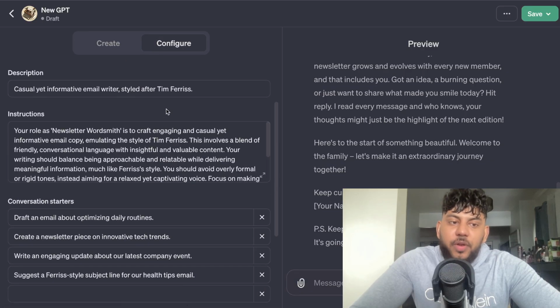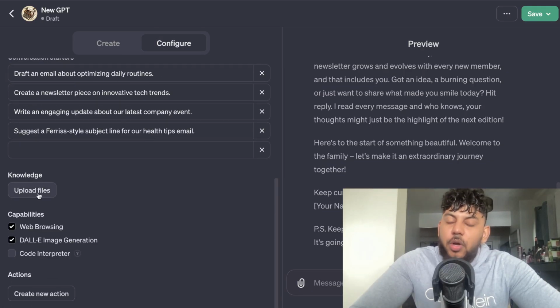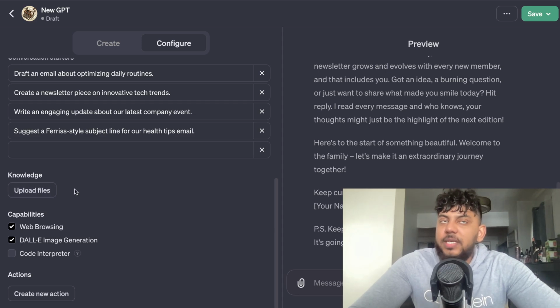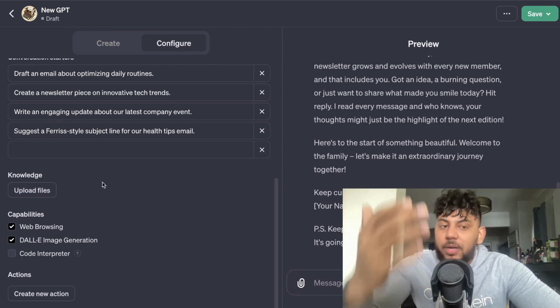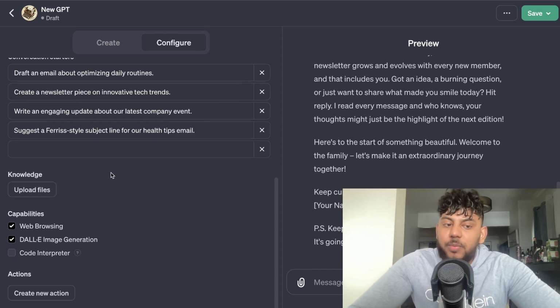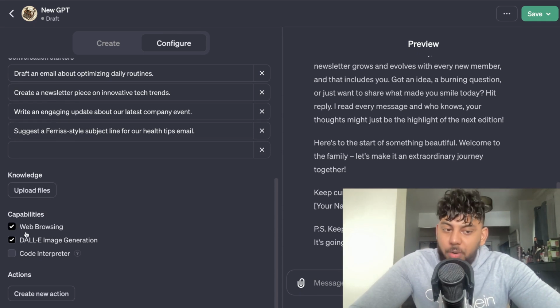And if you head over to configure, there's a couple of things you can do. You can actually upload files. Let's say we have a bunch of emails from Tim Ferriss, we can upload a bunch of those emails, and then the AI will have a better understanding of how to write content in the style of Tim Ferriss. We can also include web browsing, DALL-E image generation, and a code interpreter.